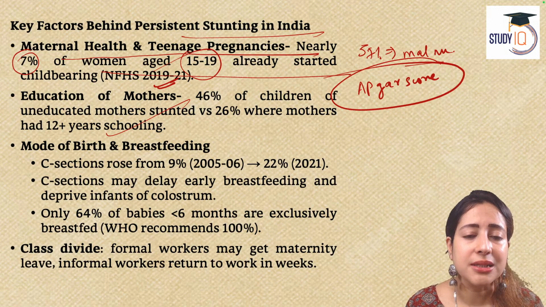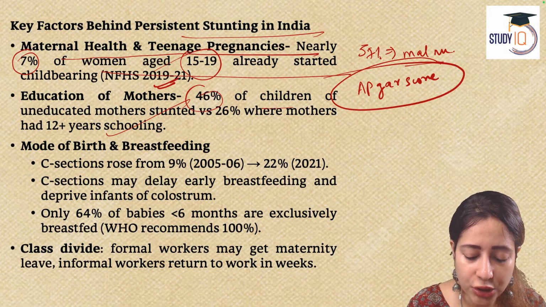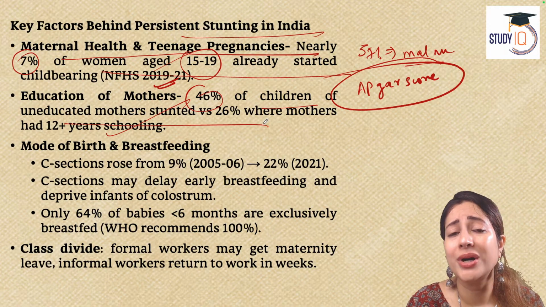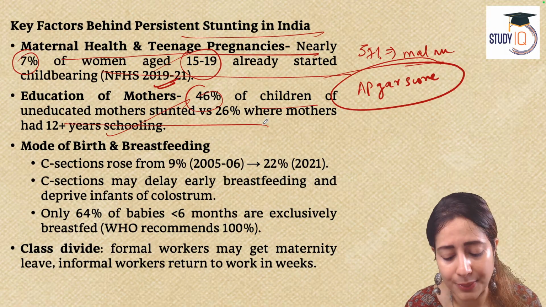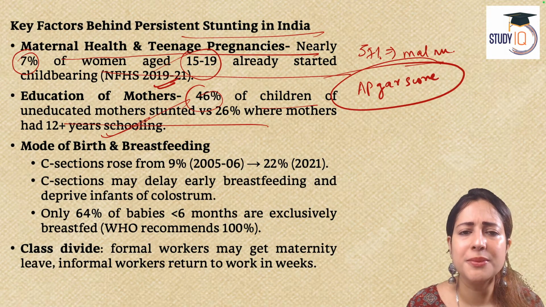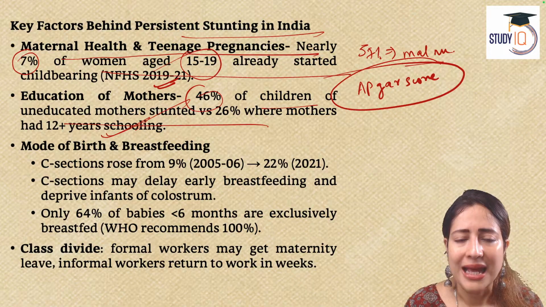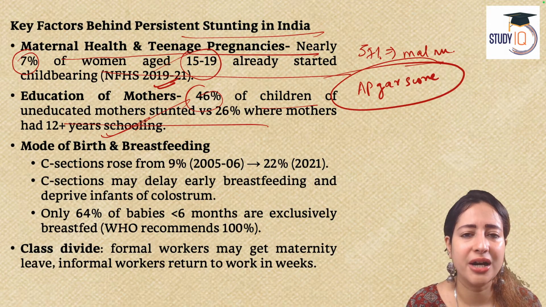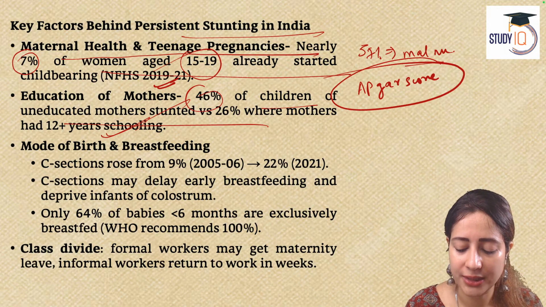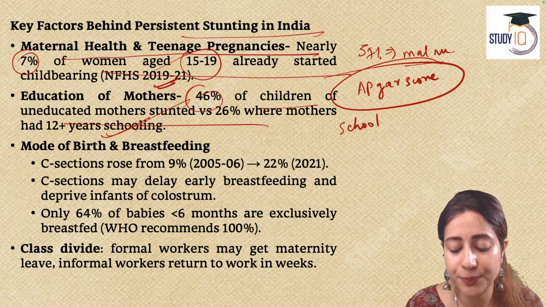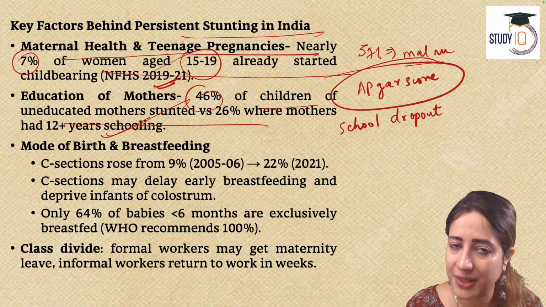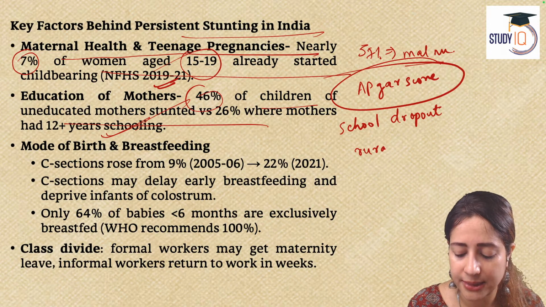Education of mothers is another problem. 46% of children are children of mothers who are illiterate, uneducated, semi educated. Here, the problem is that mothers themselves have hardly had 12 years of schooling. Barely they have had continuous formal schooling. This points out to another routine problem in India. The problem of school dropout rate being very high among rural girls in India.